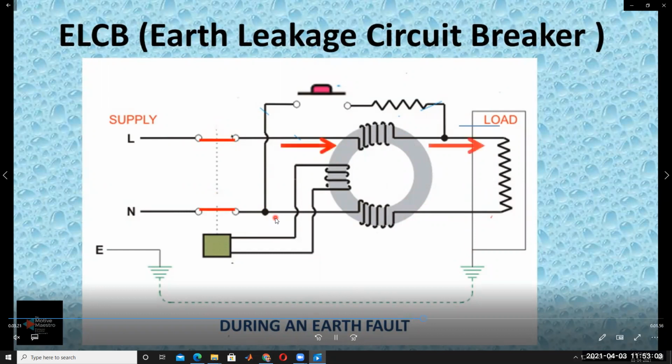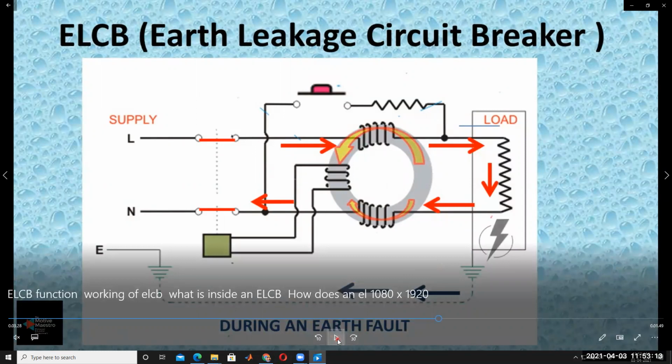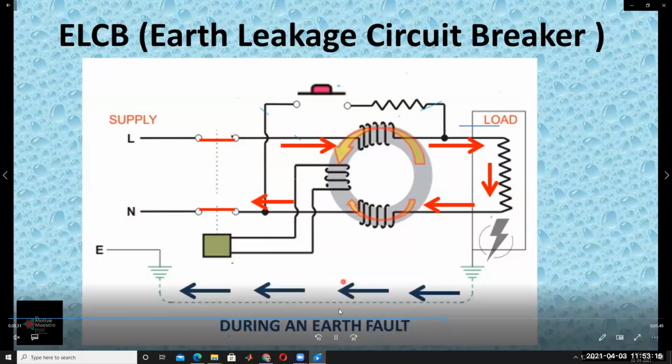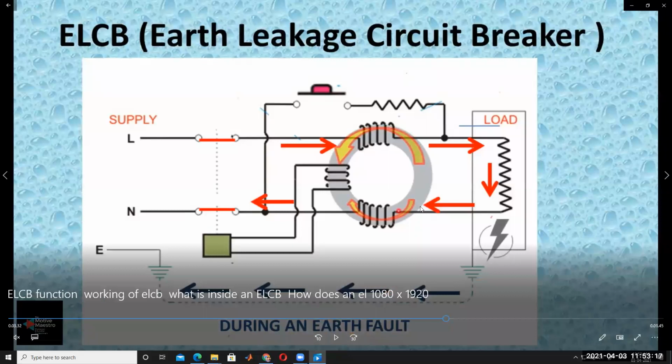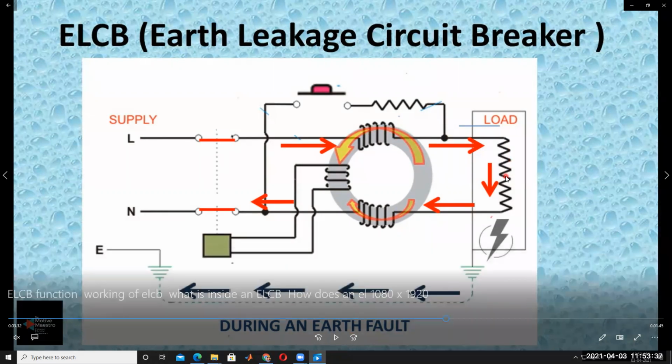Under faulty conditions, let us assume some amount of leakage current is passing through the device. Understood? I think you have understood. Some of the current is passing through the primary coil, called winding one, coil 1. Some amount of current passes through coil 1 and through the device, let us assume a fridge.